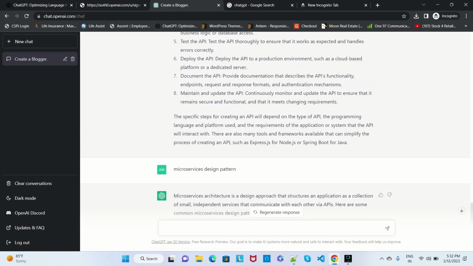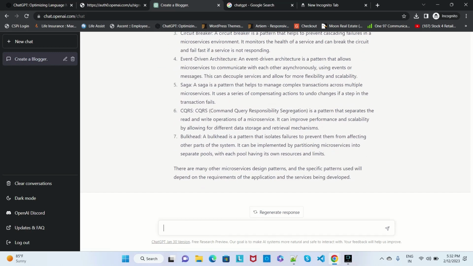That's it from my side. You can search anything, anywhere through ChatGPT.